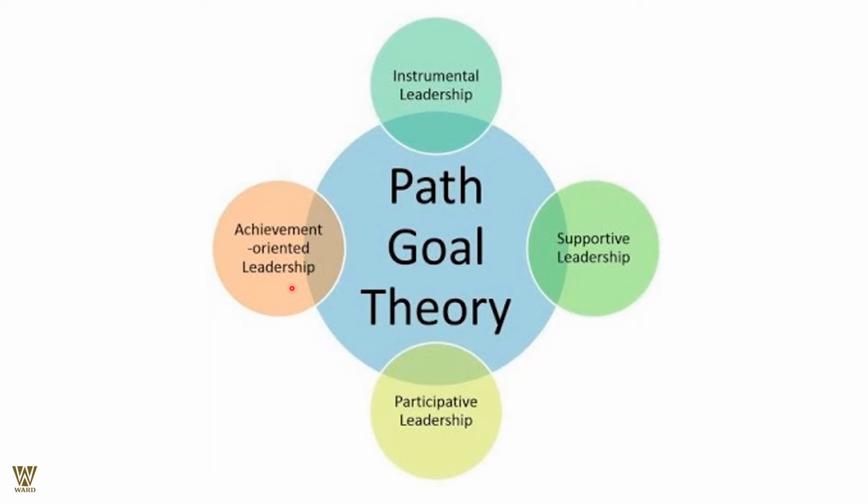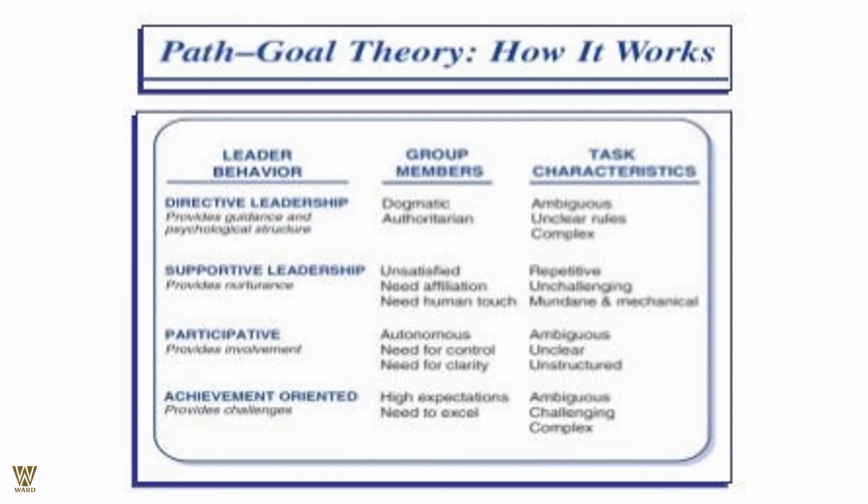Robert House stated that a leader should follow any of these styles of leadership, whether instrumental, supportive, participative, or achievement-oriented, and fine-tune it to the requirements of their followers and of the situation, so as to achieve the goal in unison in the most effective fashion.